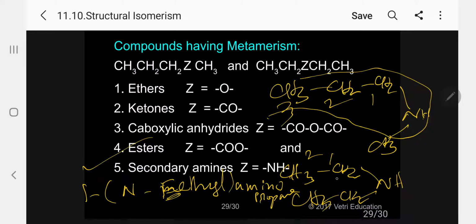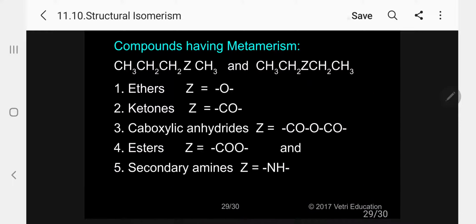This is number 1, this is number 2. 1 N-ethyl amino ethane. Not propane, ethane. 1 N-ethyl amino ethane. Or simply called diethylamine. The first one's common name is methyl propylamine.